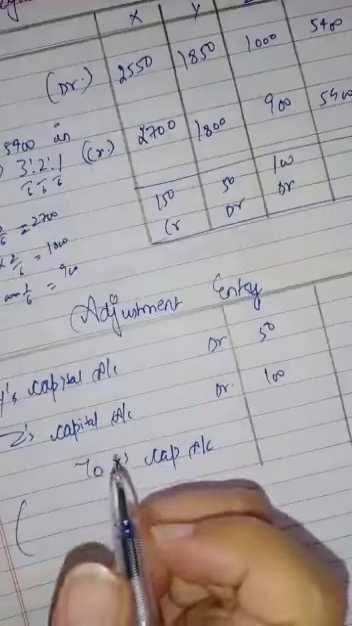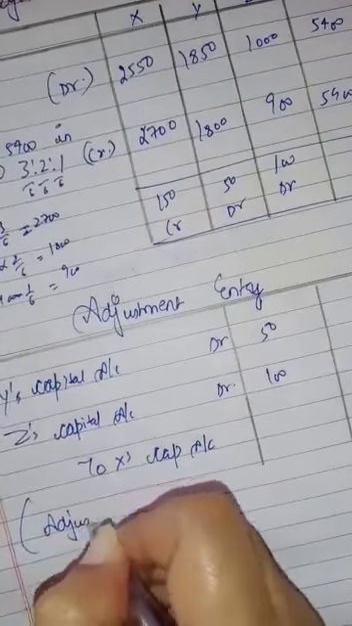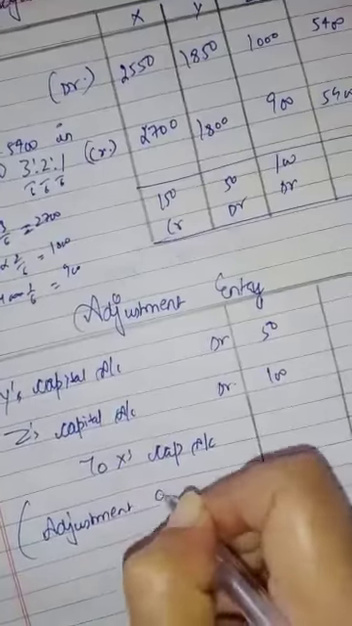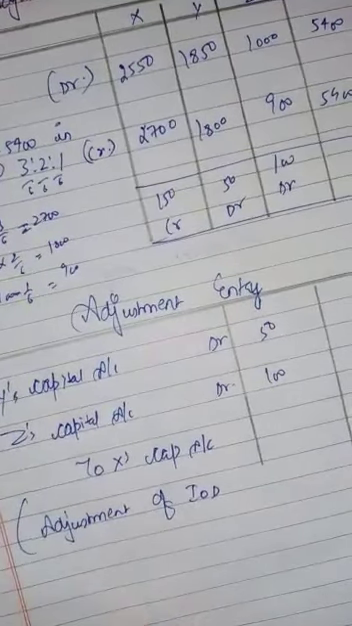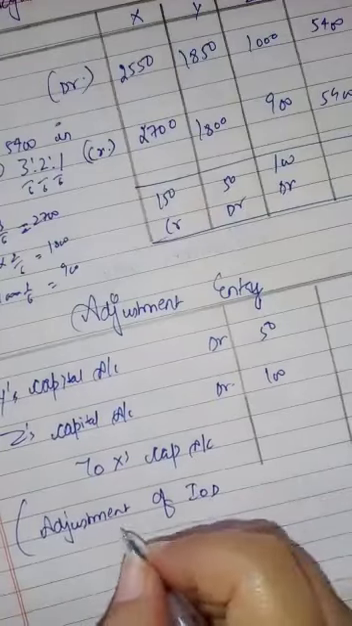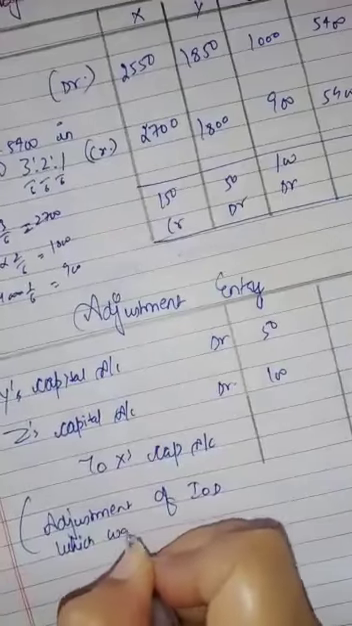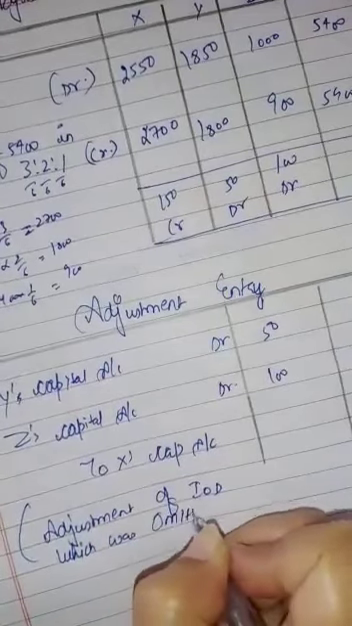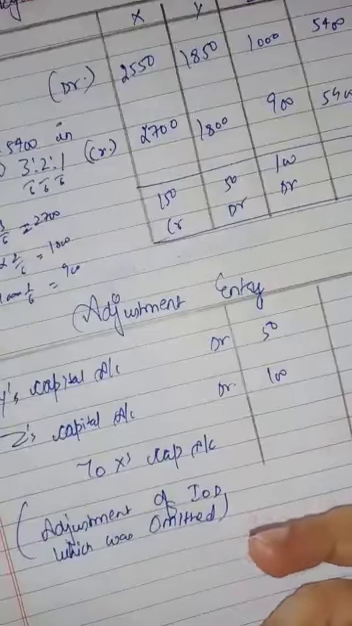Now the most important thing is narration. Adjustment of interest on drawing which was omitted. Means we have just omitted interest on drawing. Now we have taken it back.